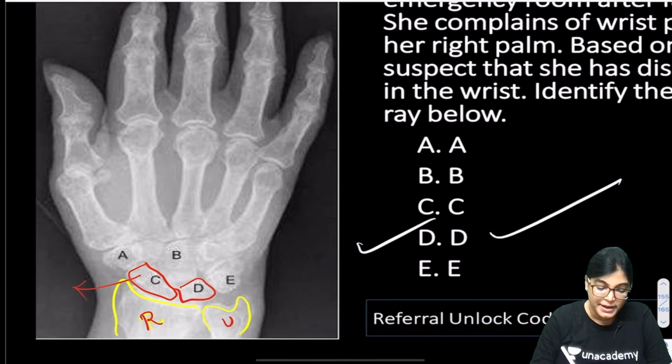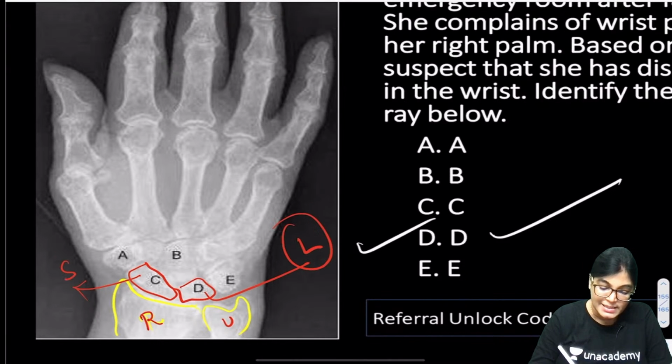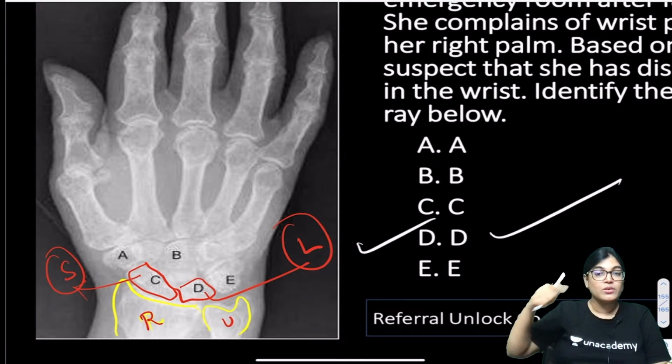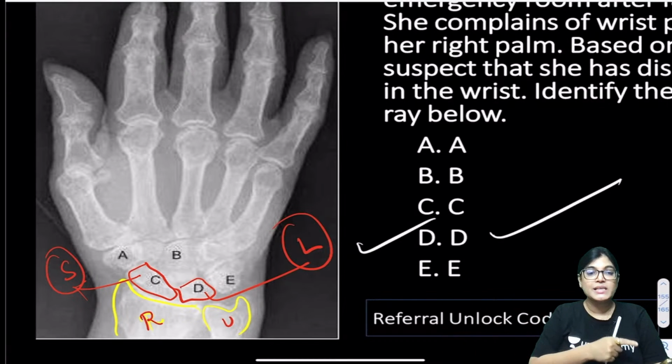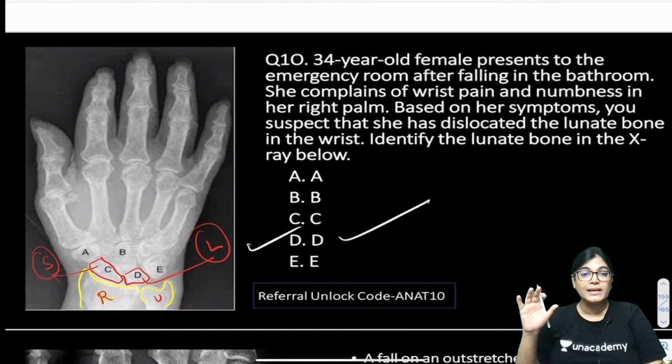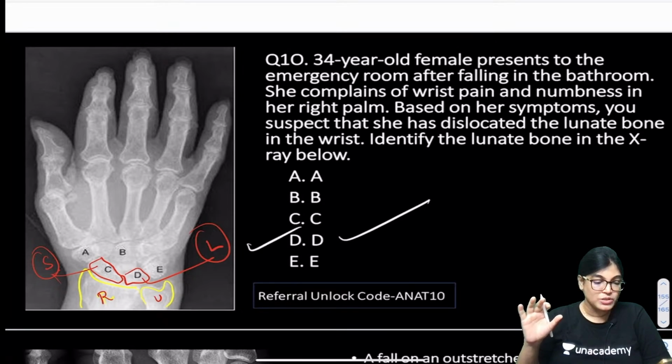So which bone is C? C is scaphoid, my dear friends. D is lunate, and C is scaphoid. The wrist joint is formed by articulation of the distal aspect of the radius bone with the scaphoid and lunate mainly. So which will lie laterally? C is for scaphoid and D is for lunate. Is it clear to everyone? I will show you a very clear diagram of the radiological image, then it will be clear to you.